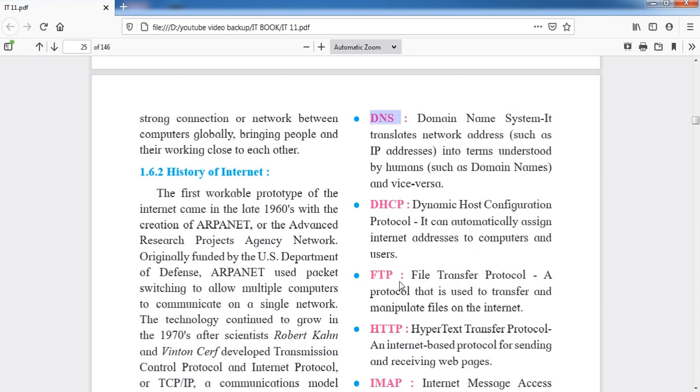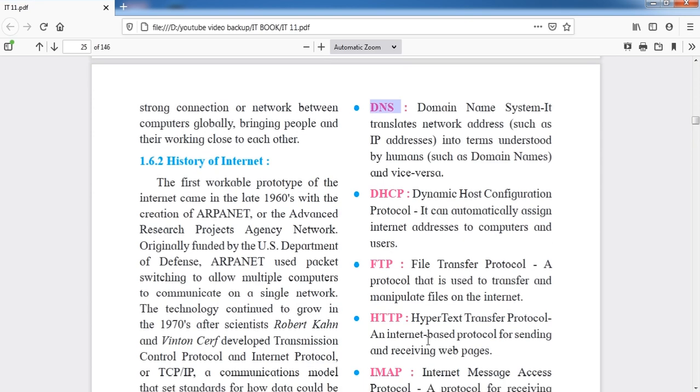What is FTP? That is File Transfer Protocol. A protocol that is used to transfer and manipulate files on the internet. When two machines are connected together and sharing files, they share files with the help of File Transfer Protocol. HTTP is an important protocol, Hypertext Transfer Protocol.